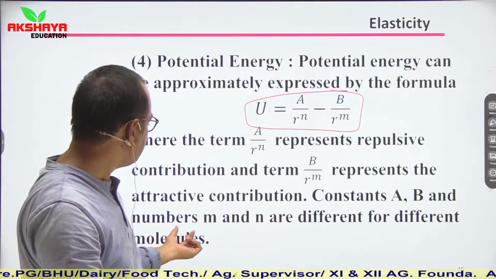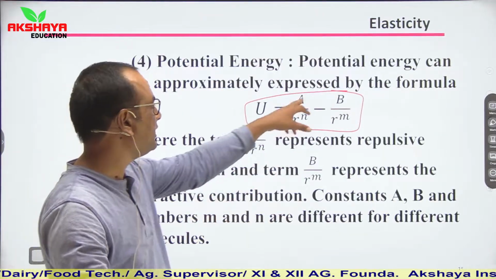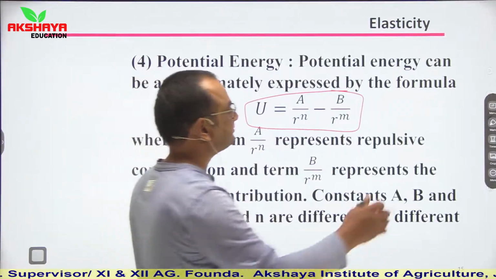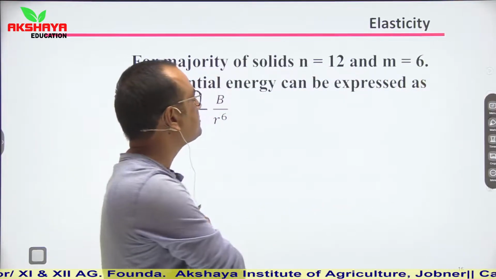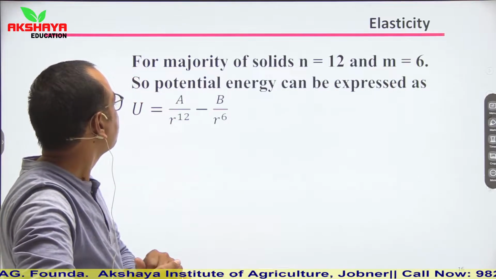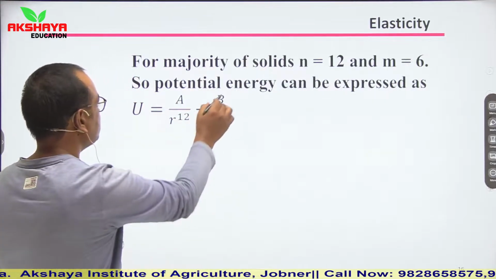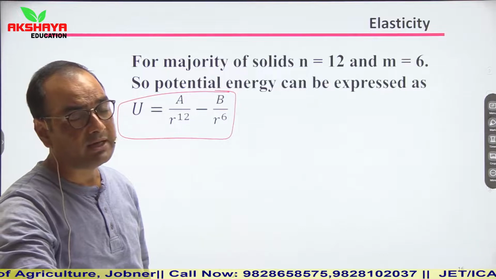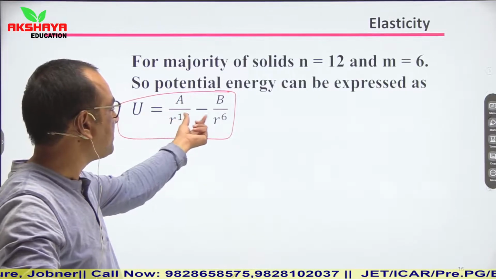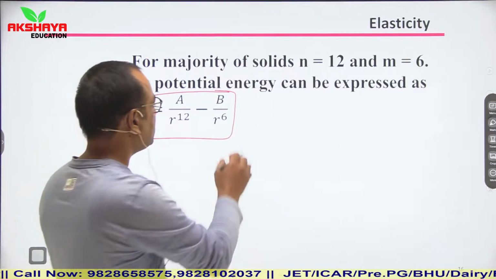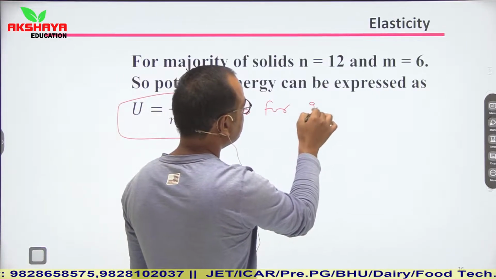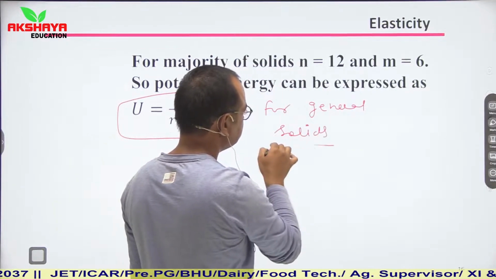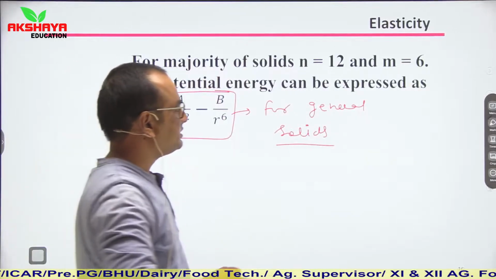Constants A and B and numbers m and n are different for different molecules. So these values depend on which molecule is being used. For the majority of solids, n is equal to 12 and m is equal to 6. So potential energy can be expressed as U is equal to A upon R to the power 12 minus B upon R to the power 6. You have seen this relation in many numerical questions. This relation is given for general solids. Clear? So this is the potential energy.